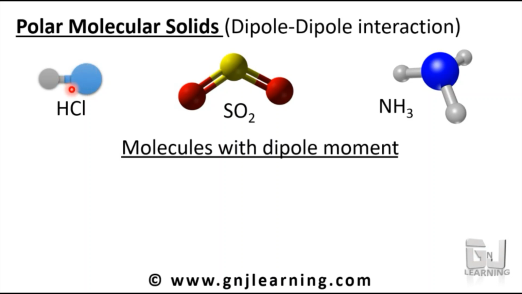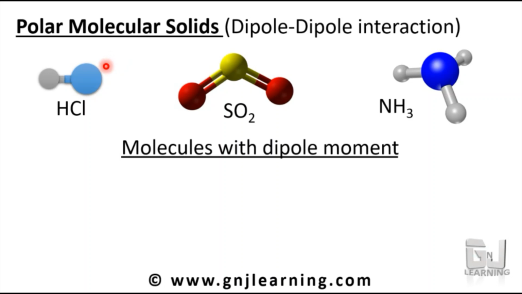Because of its high electronegativity, it pulls that pair of electrons towards it, giving it a small negative charge, whereas hydrogen gets a positive charge. So if two such molecules come close to each other, one molecule with its negative charge will attract the positive charge of the other molecule.